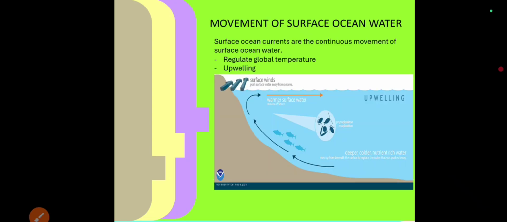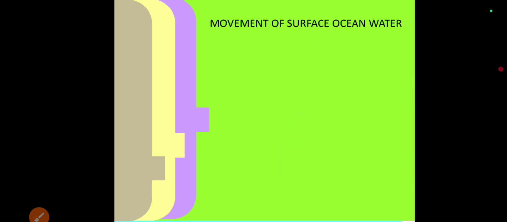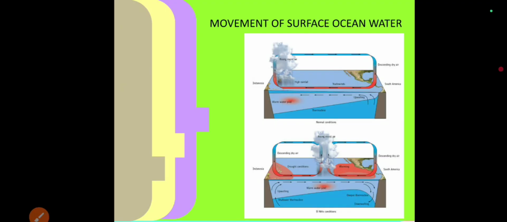This also allows vertical mixing of water. This means the deeper, nutrient rich water comes to the surface. This process is called as upwelling. It is important for the sustenance of marine life. A prime example of the interconnectedness of atmospheric pressure and ocean current is the El Nino Southern Oscillation phenomena.